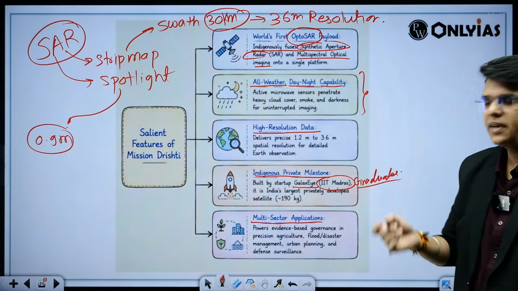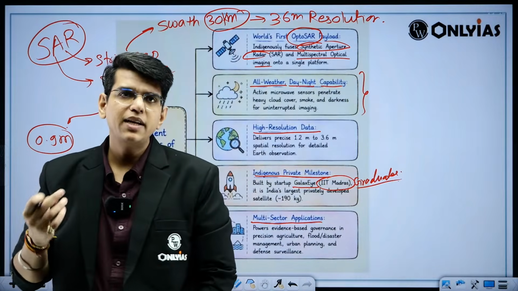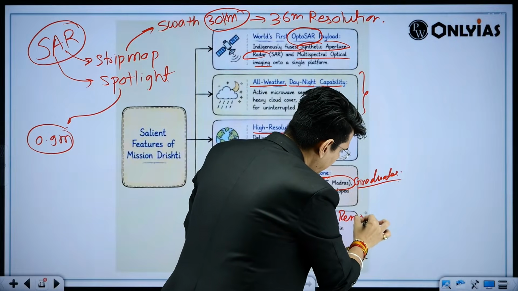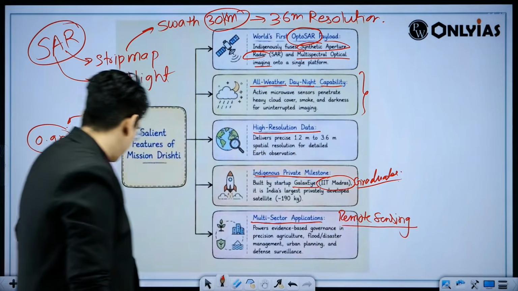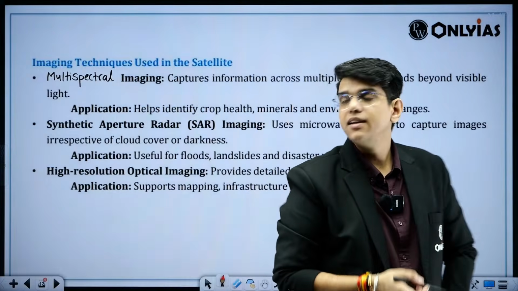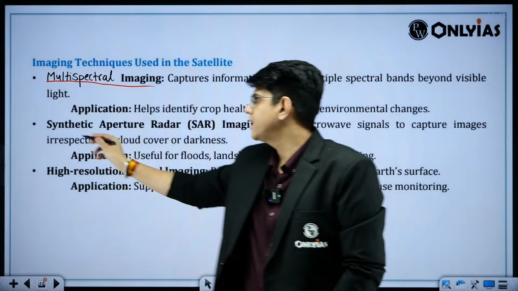Multi-sectoral, so basically marine observation is there, right? Crop observation is there. Multiple things can be done by remote sensing. So these are common things. What was different, I have discussed, is that both the things are clubbed at one place. So basically this is made up of multispectral imaging and synthetic aperture radar.